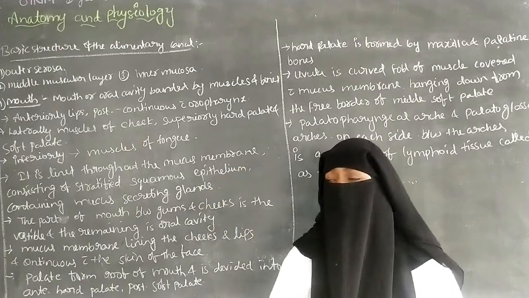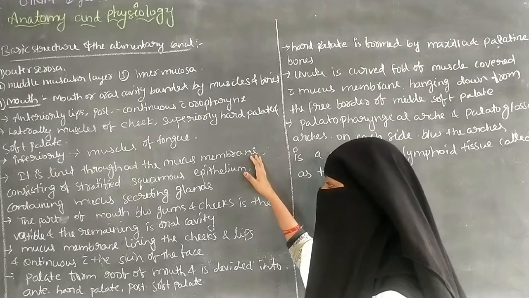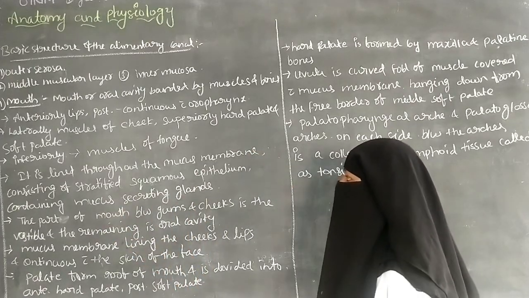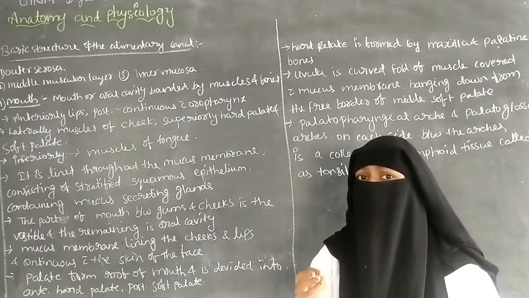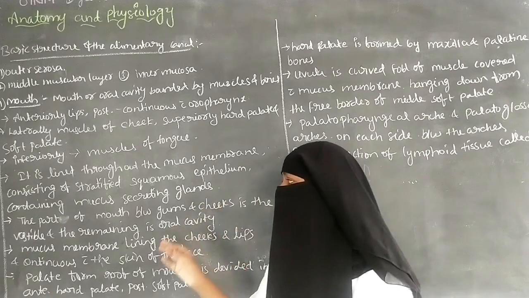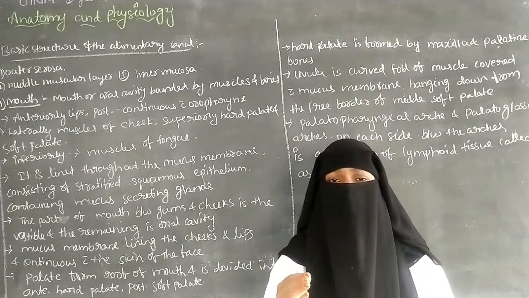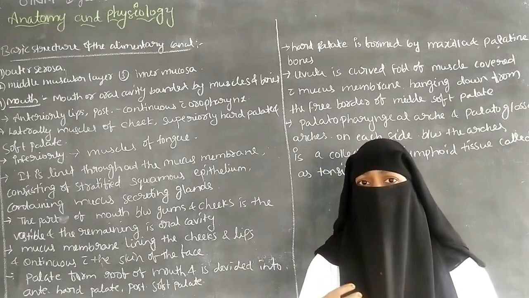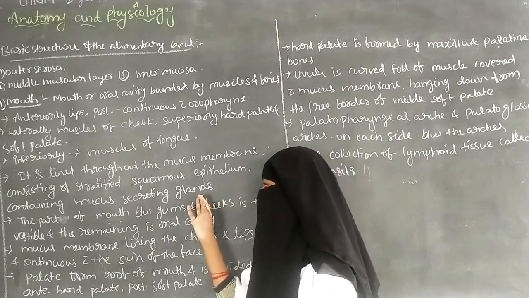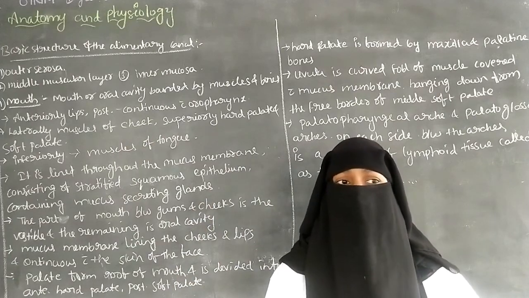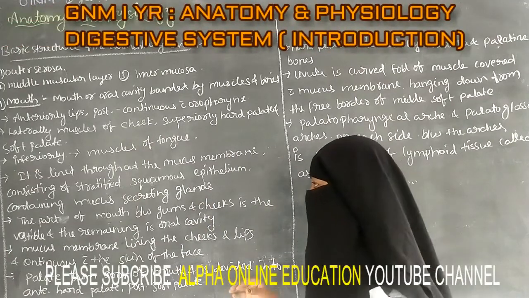The mouth is covered by the mucous membrane, which contains mucus-secreting glands. These glands secrete mucus, and because of this mucus the mouth becomes wet.